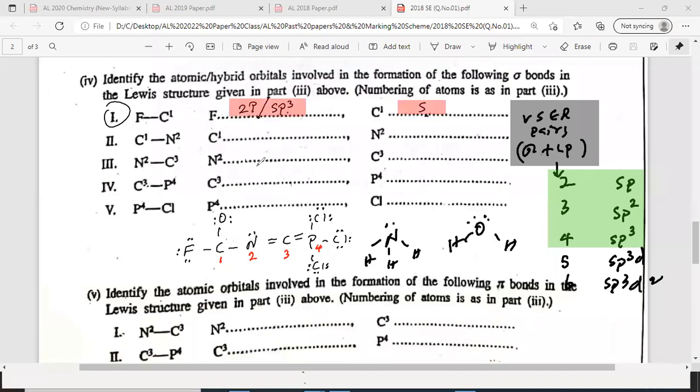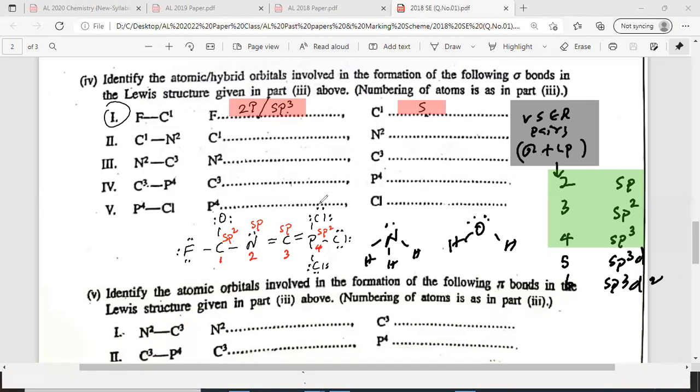Part 2. Yes, C1 and N2. That means this one. How many sigma bonds between C1 and N2? Only one sigma bond. If you want, I'll quickly write the hybridization here. So C1 will be what, sp2, right? This is sp, no? Then this carbon sp, this carbon sp2, no? Am I correct? sp2, sp2, right?